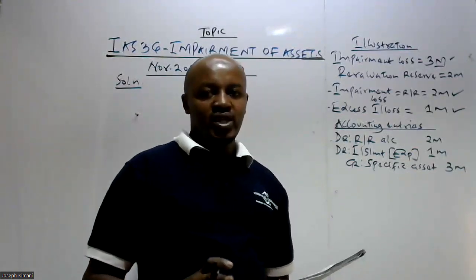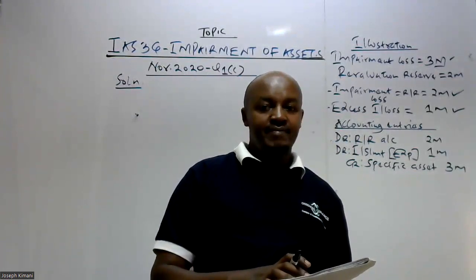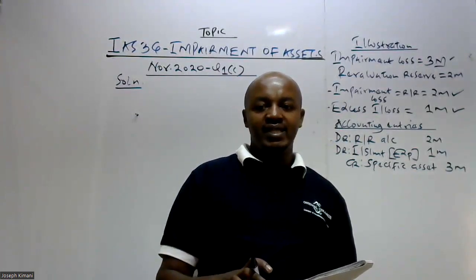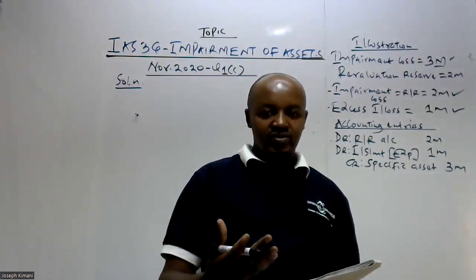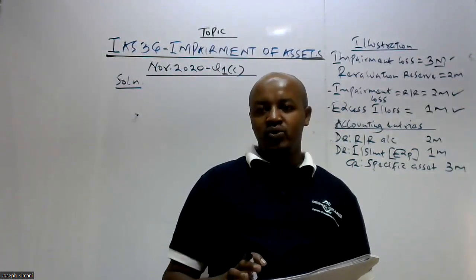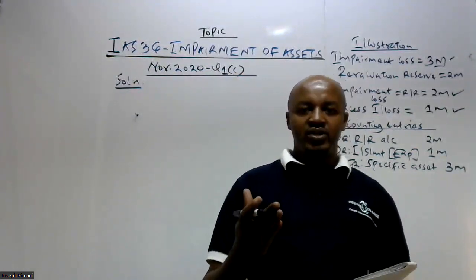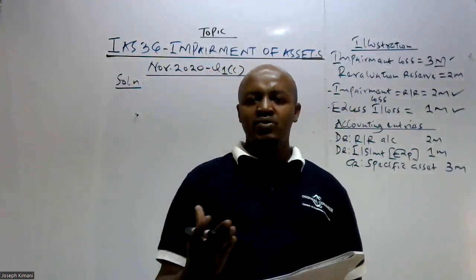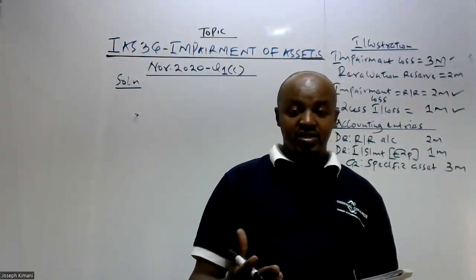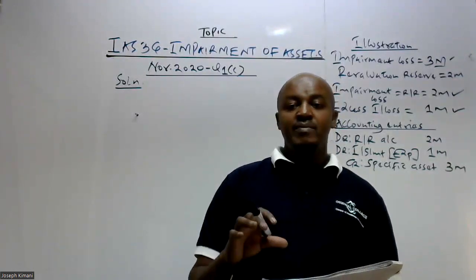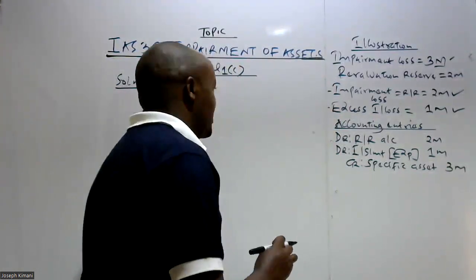So the first thing you are supposed to say here is that at the end of 2019, because there exists some evidence of impairment, this entity, according to IAS 36, should go ahead and carry out an impairment review. And basically, after doing that, you show how the impairment review was supposed to be done, whereby you have said impairment review will entail the entity comparing two values, carrying amount and the recoverable amount, and determine whether the asset is impaired or not. If it is impaired, whereby the recoverable amount is less than the carrying amount, it is obvious the entity should go ahead and do what? Determine the impairment loss.